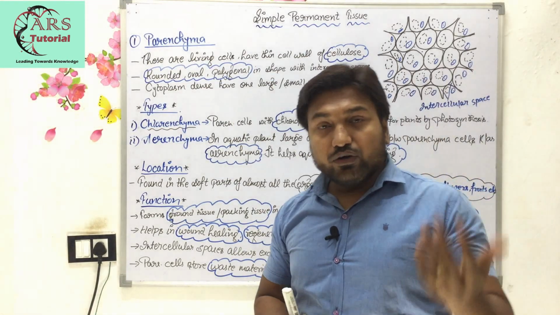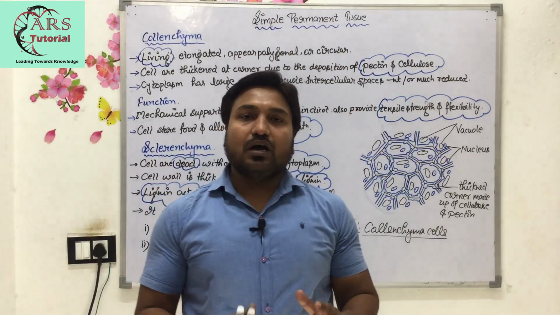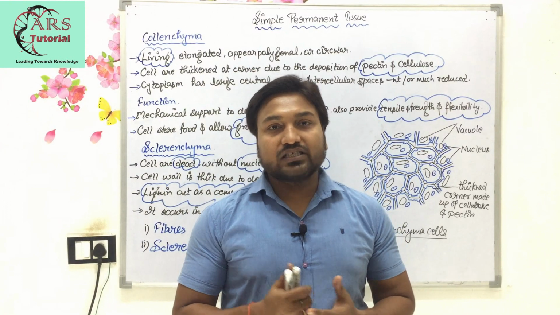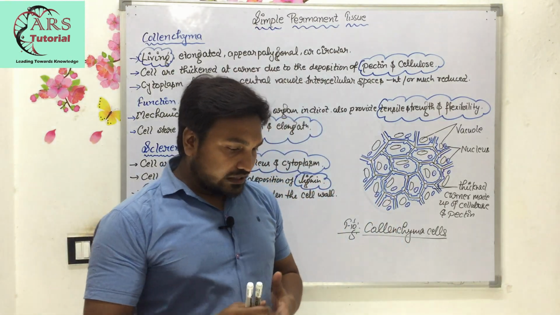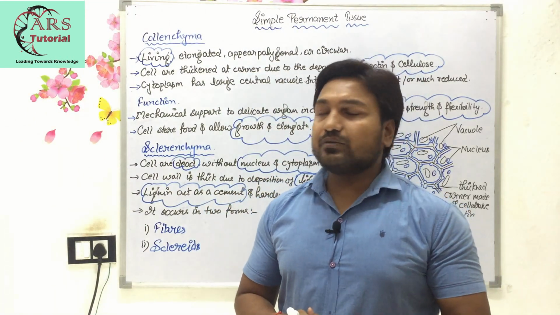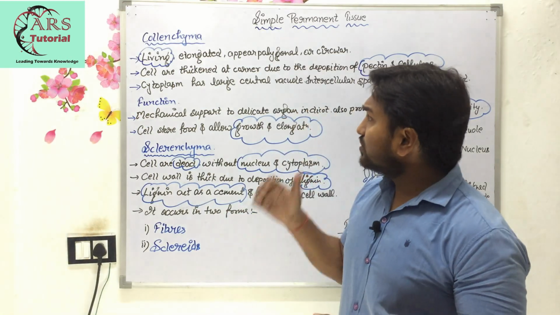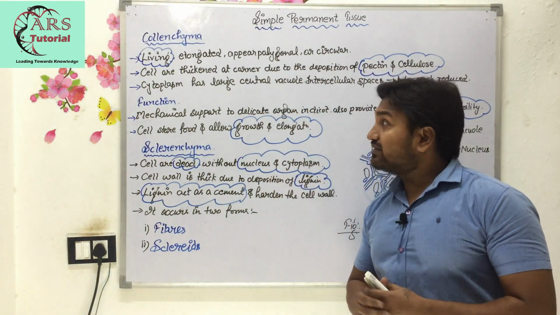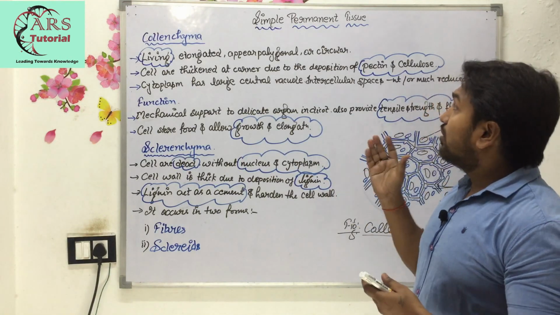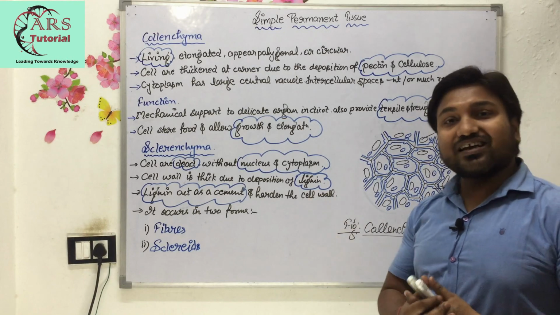After that we are going to discuss collenchyma. So after parenchyma we are going to discuss collenchyma and sclerenchyma, because parenchyma has certain types, but collenchyma and sclerenchyma are of only one type. In collenchyma the cells are living, elongated, and polygonal or circular in shape, like parenchyma cells.